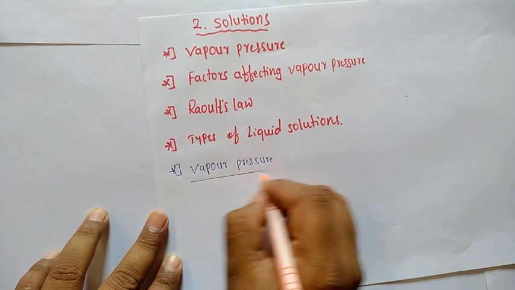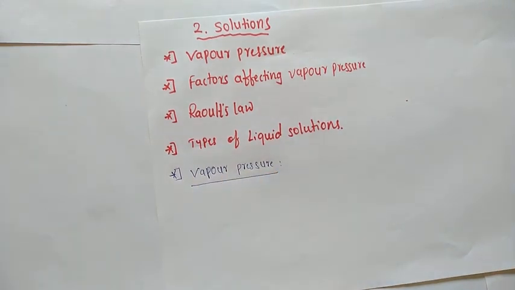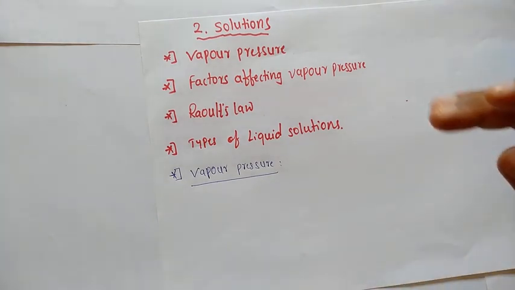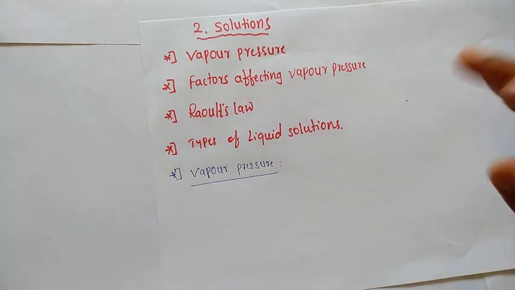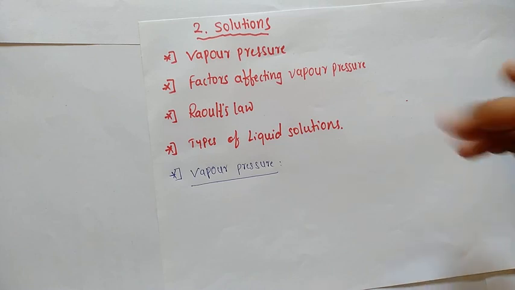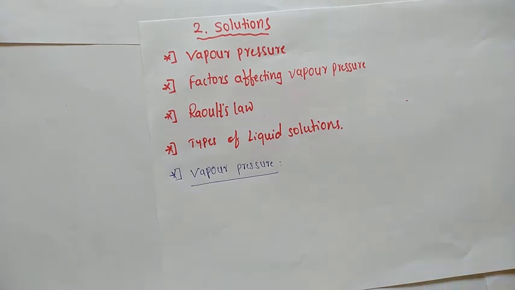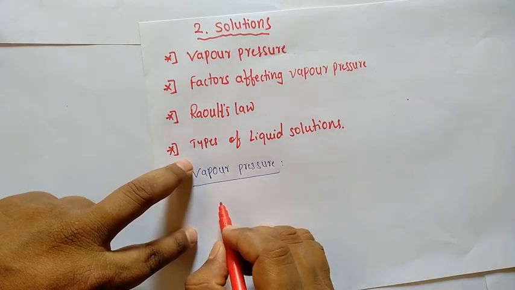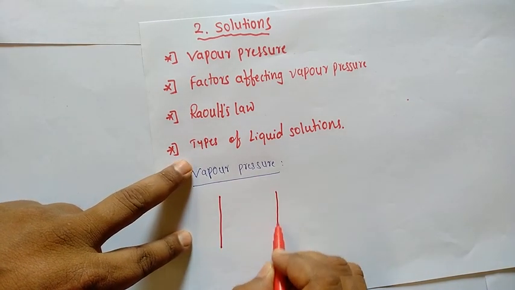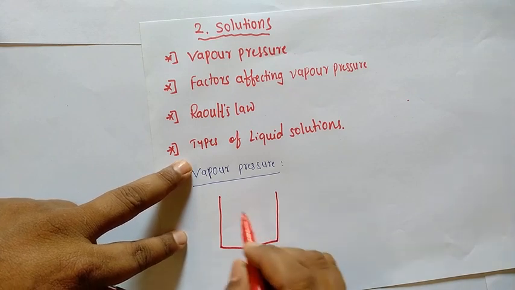Vapor pressure. So students, vapor pressure means pressure exerted by vapors of a liquid on its liquid layer at equilibrium is called vapor pressure. Diagrammatically we can represent it like this. This is a vessel containing liquid.